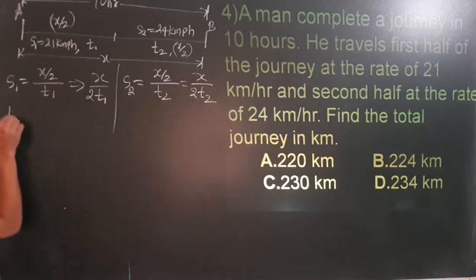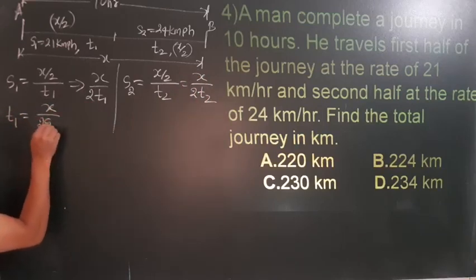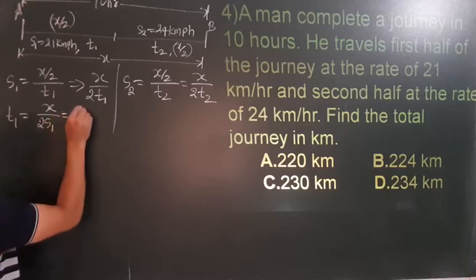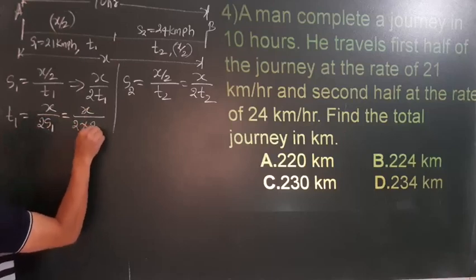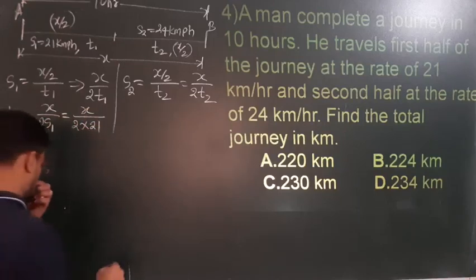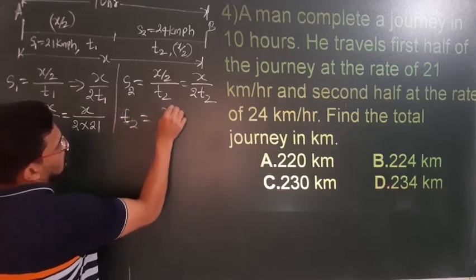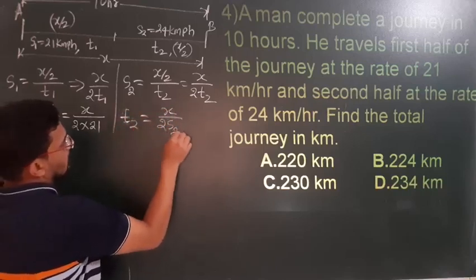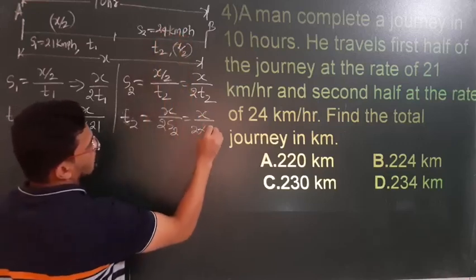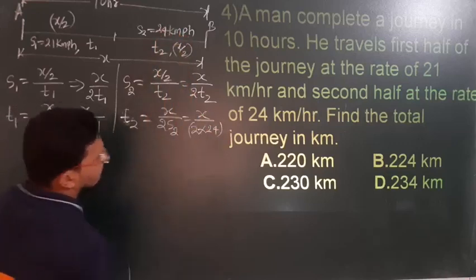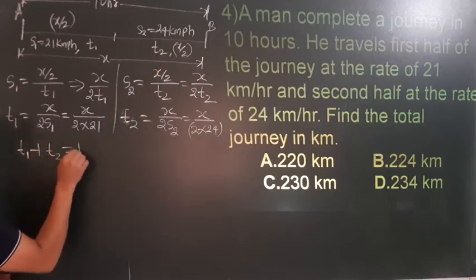So we need t1. T1 is equal to x divided by 2 S1, and x we don't know, S1 we know, 2 into 21. Now t2 is equal to x divided by 2 S2, so x divided by 2 into the speed S2, that is 24.